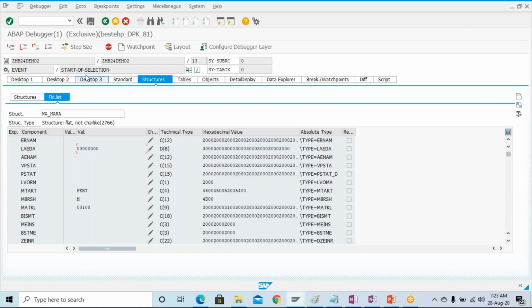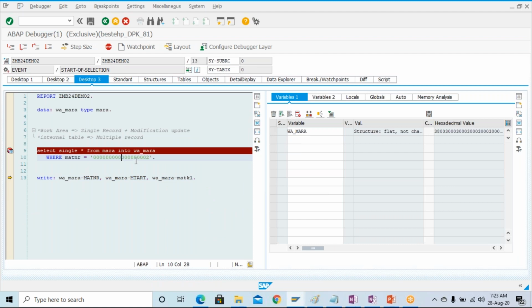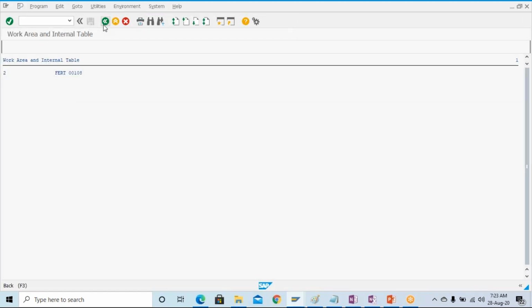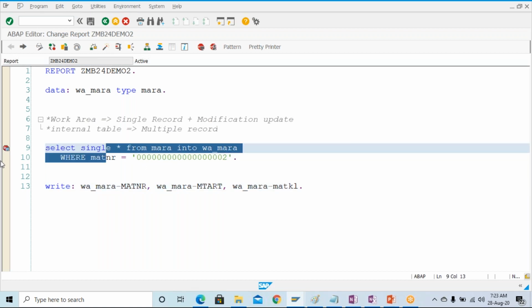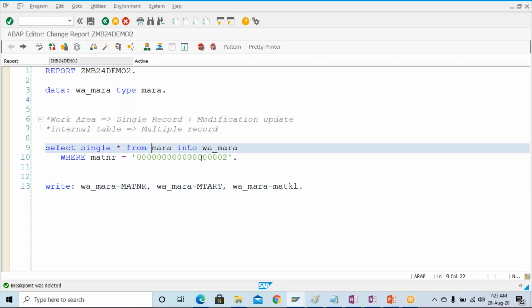Fine. So now you understood that if you have to hold a single record, then we can do it like this. We can create a work area, and then we can get the data into the work area.